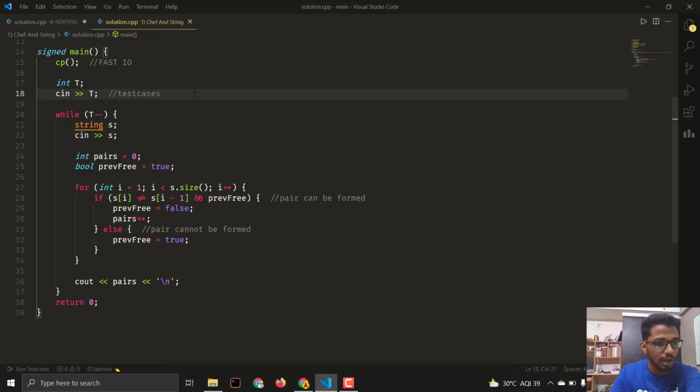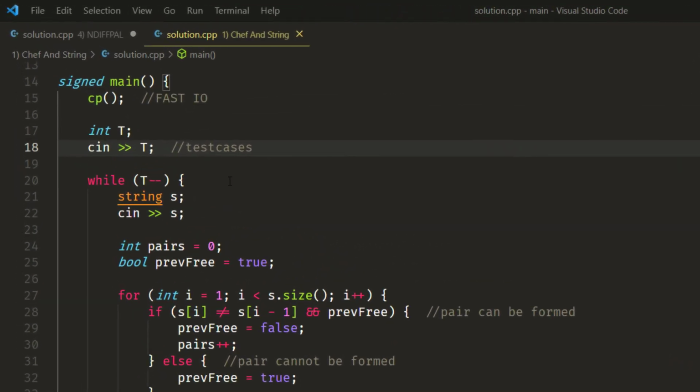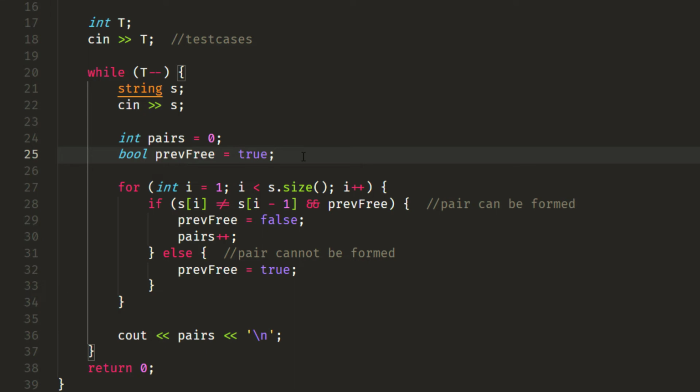So now that you understood the problem approach, let's have a look at the CPP code. Here I get the number of test cases as input, and for each test case I get the string input, and I initialize the pairs to be 0 and the previous free variable to be true. This is because the first person is obviously going to be free, and we start the traversal from the second person. As you know, strings are 0 based index, and if s of i is not equal to s of i minus 1, that is, if the current person's gender is not the same as the previous person's gender, that means that they both can be paired up, and we need to also check if the previous person is free.